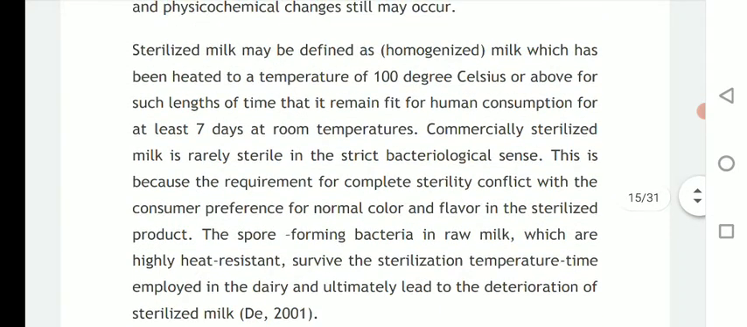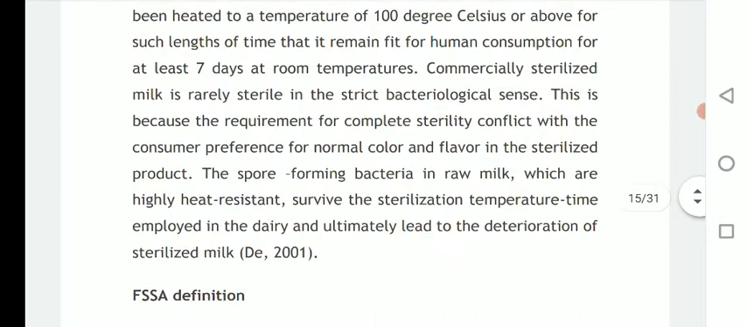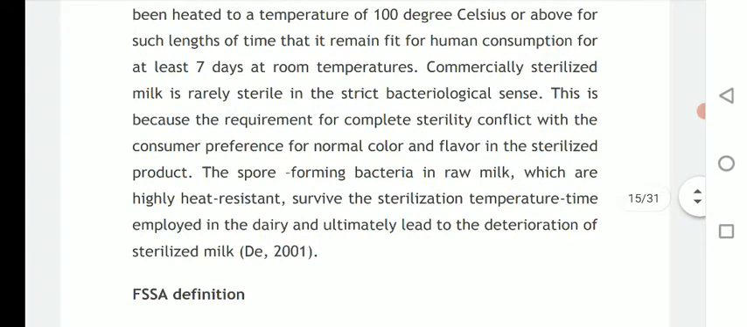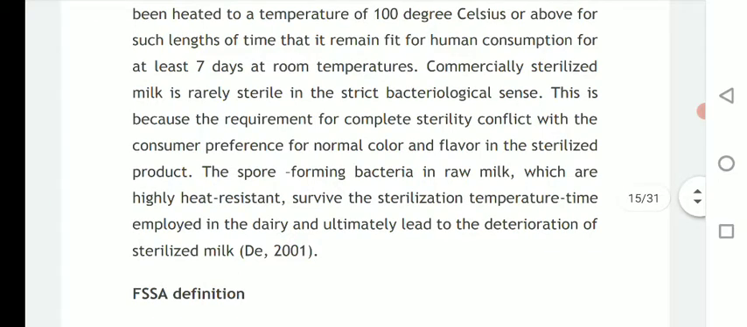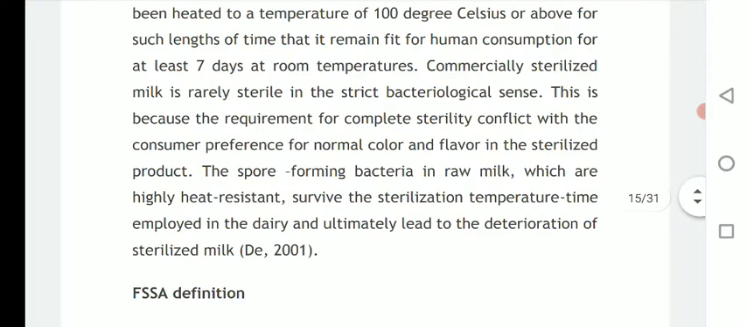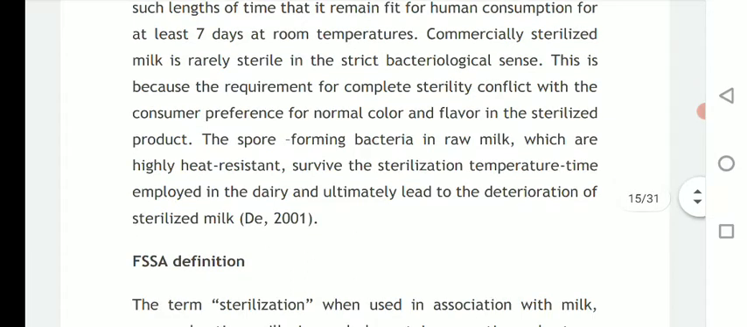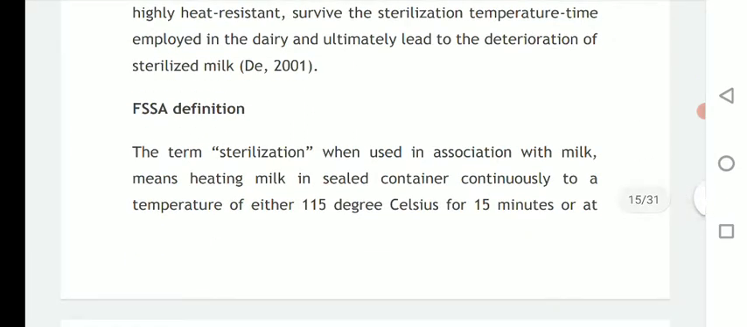So in a strict sense we can't say that milk is totally sterilized, because if we go into overheating of that milk, it changes its texture as well as color, and consumers reject this type of overheated, off-flavored or differently colored milk. So there are still some spore forming bacteria that remain alive after this ultra high temperature treatment.